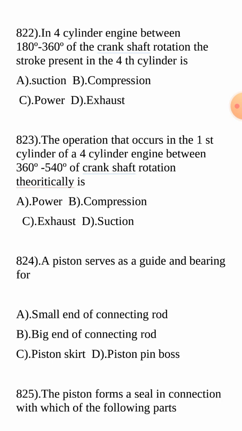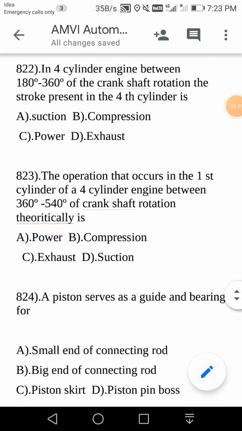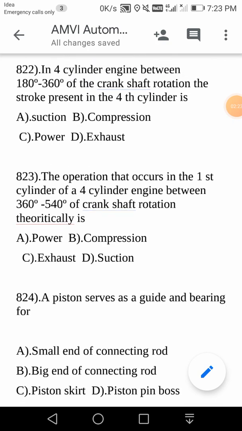Now, in a 4-cylinder engine, between 180 degrees and 360 degrees of the crankshaft rotation, the stroke present in the fourth cylinder is the compression stroke. Normally, for a single cylinder 4-stroke engine, 0 to 180 is the suction stroke, 180 to 360 is the compression stroke, 360 to 540 is the power stroke, and 540 to 720 is the exhaust stroke.